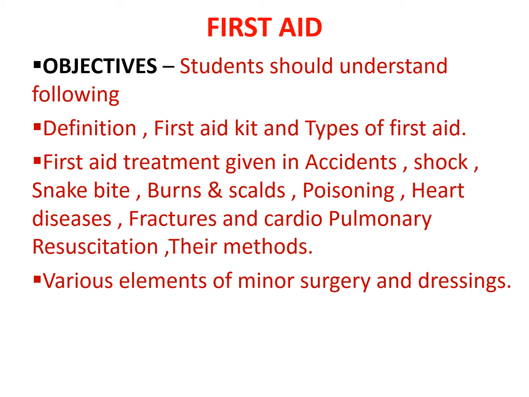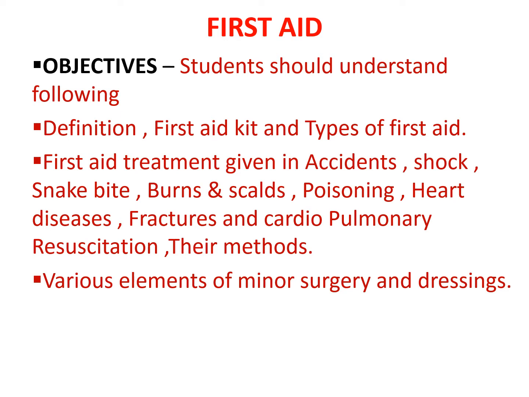Dear students, today we will see about first aid. The objective behind this topic is that after completion of this topic, students should know the definition of first aid kit, types of first aid, and first aid treatment given in various situations such as accidents, shock, snake bite, burns, scalds, poisoning, heart diseases, fracture and cardiopulmonary resuscitation and their various methods.